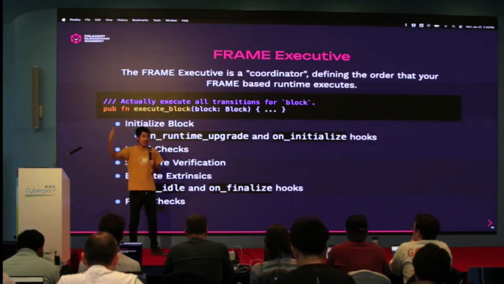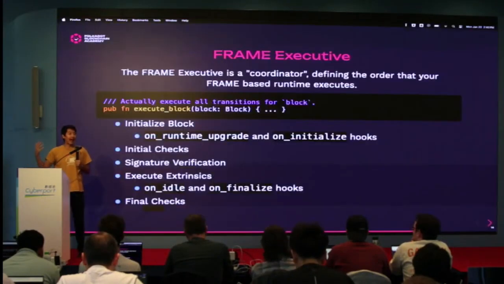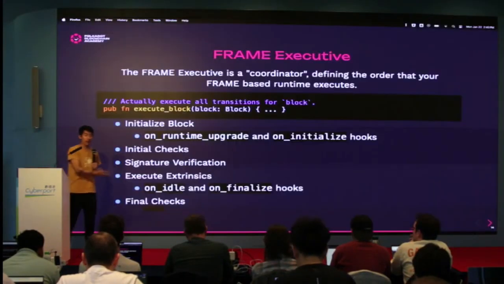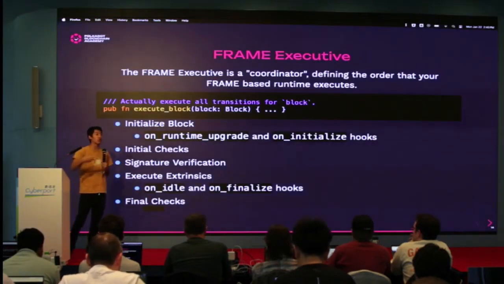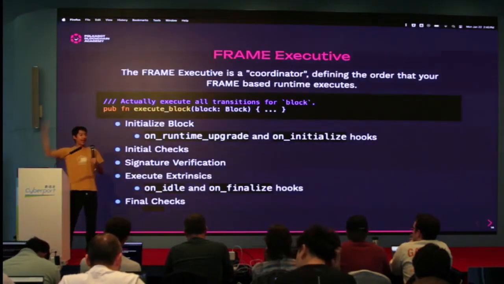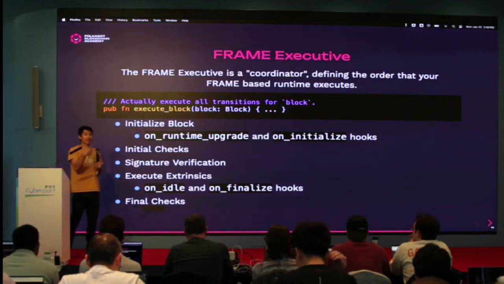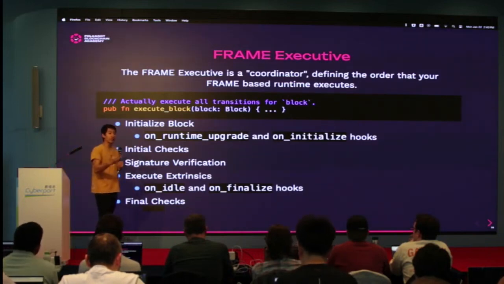It's actually many things, right? And I mean, you might even say frame is actually even the whole ecosystem of pallets. So if you want to build a new blockchain, there are many pieces that already exist that you can grab. That is part of our overall frame ecosystem. These pallets which already exist, either built by Parity or built by parachain teams, you can just pull and use automatically. So I would say all of that is kind of frame. But it starts with basically some assumption of how we want to construct and design a runtime.